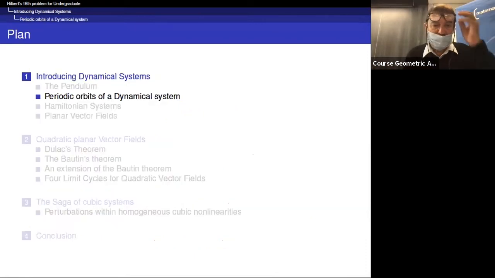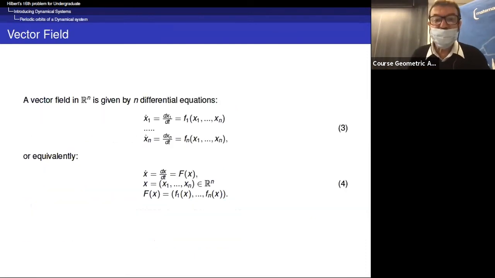Okay. Now let me consider the more general situation of any dimension. So in general, a vector field in R^n is given by n differential equations of the form x1 dot, which is dx1 over dt, is f1 of x1, ..., xn. Xn dot, which is dxn over dt, is fn of x1, ..., xn.